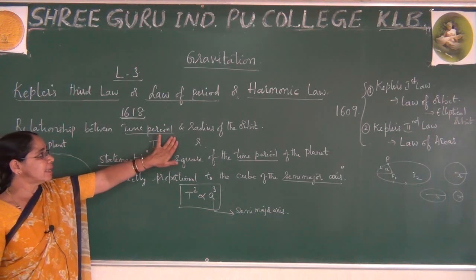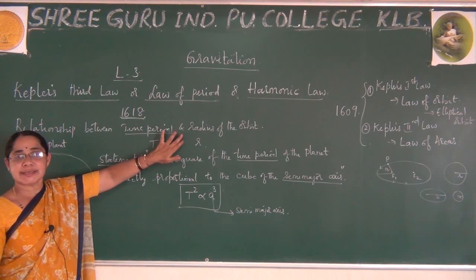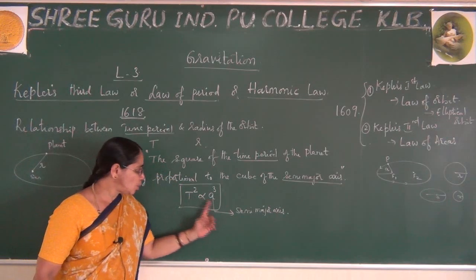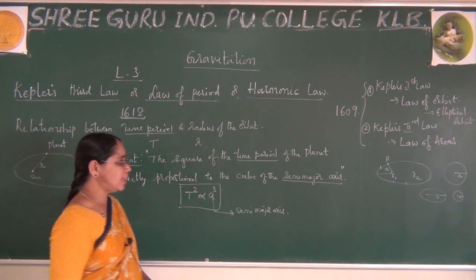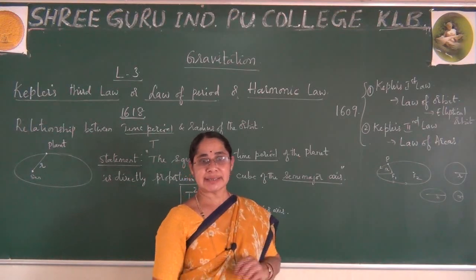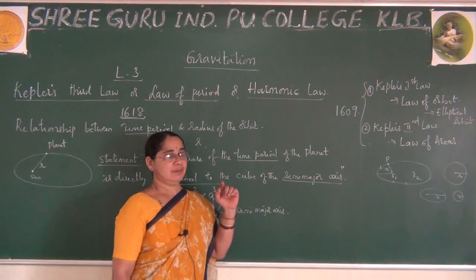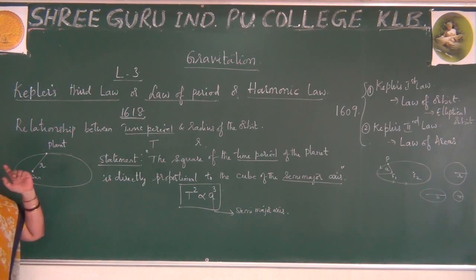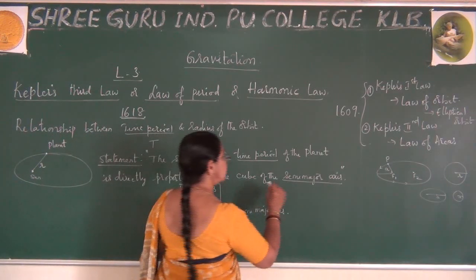But remember, it gives the relationship between radius and time period, as I said earlier. So let me take the radius of the circle, and explaining this, I'll extend my final explanation to the semi-major axis. Okay, right. So this is the statement you know. And remember I said planet. We have many planets in the universe. So these planets will have different radius from the sun. It will never be the same. Different planets will be at different positions, so you can say different planets will have different radius.